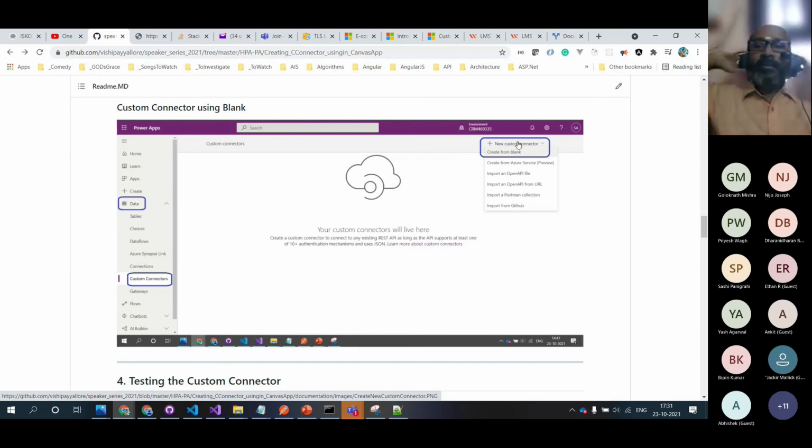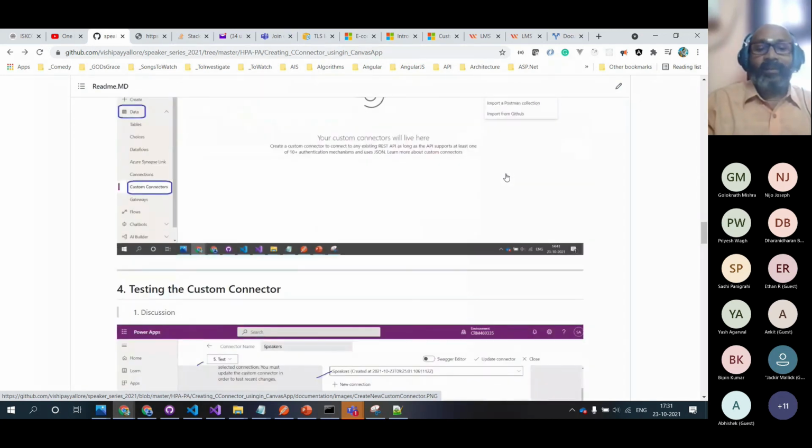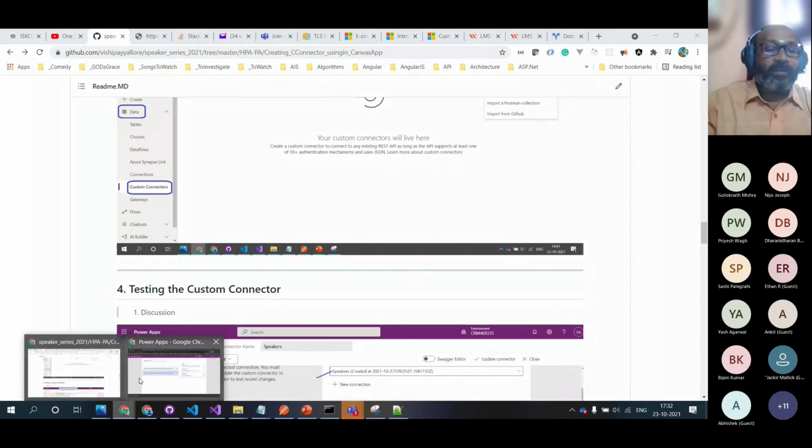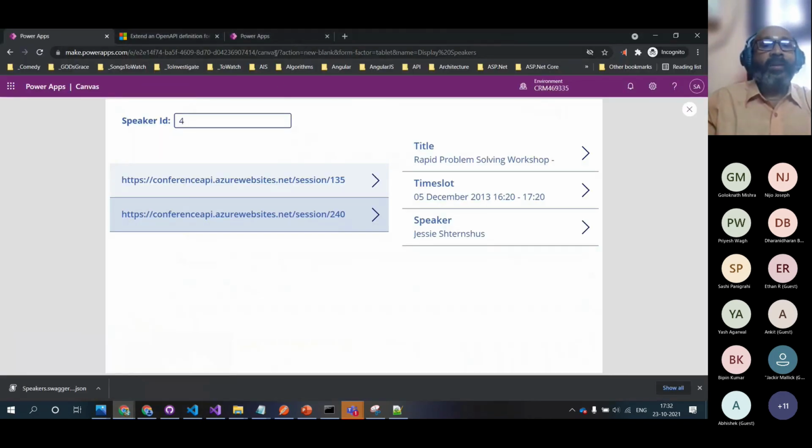So new connector, and we created from blank, and we have seen that if you have a Swagger file, how can you upload it? That's the first thing we saw, and we dismantled it. We started creating it. And the only catch I was mentioning is on the request, double click it. And when you post that XML, you should see all those pink color fields or the data parts which should be available.